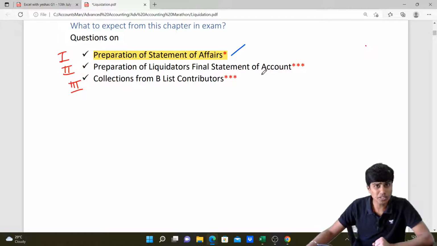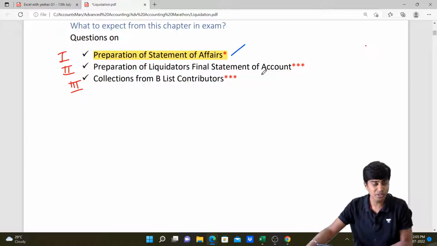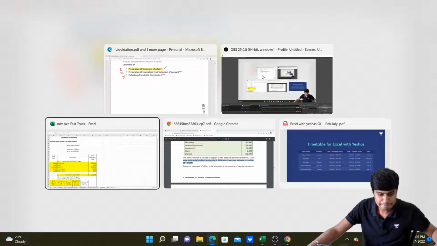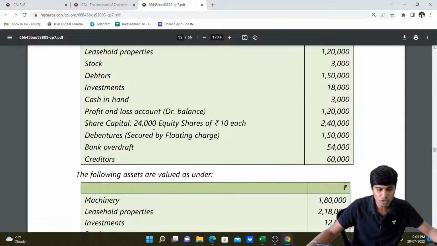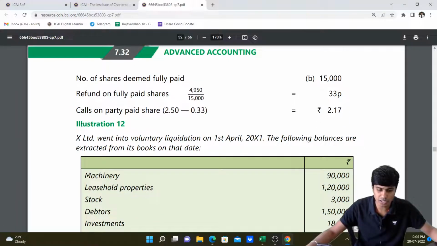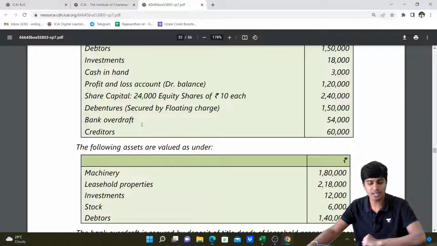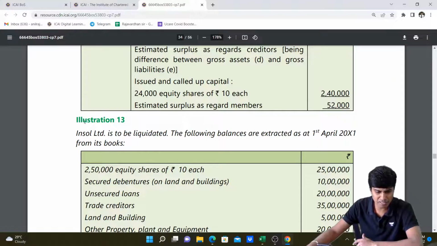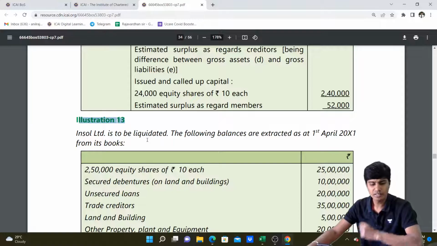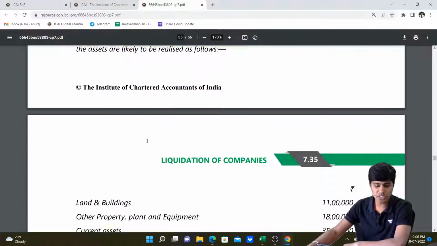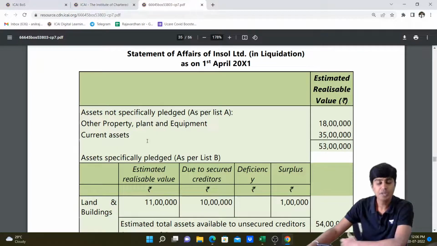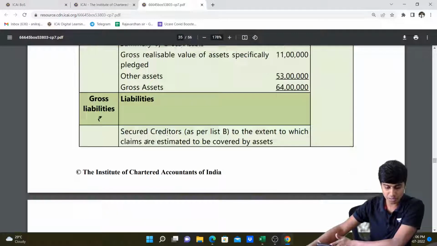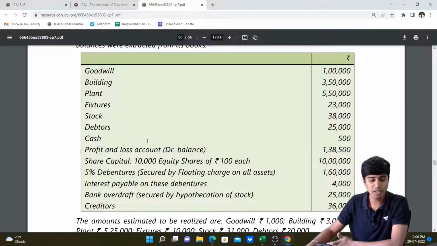There is another question on the same topic which you can consider doing. This question is again in the ICAI material. So what we did right now is illustration number 12. You have illustration number 13, which deals with a very similar thing with little difference in values. Insol Limited, and I would want you to take up this question as homework and have a look at this. If you have any doubts on question number 13, you can always get in touch with me.